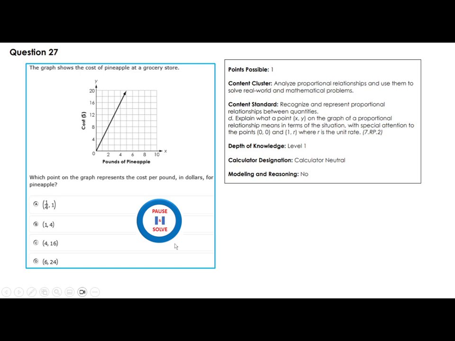The graph shows the cost of pineapple at a grocery store. You need to understand those graphs. Which point on the graph represents the cost per pound? Now, when you look at this, this is pounds, this is cost. So 2 pounds cost $8. 4 pounds cost $16. 1 pound costs $4, right there. So immediately you find it this way.